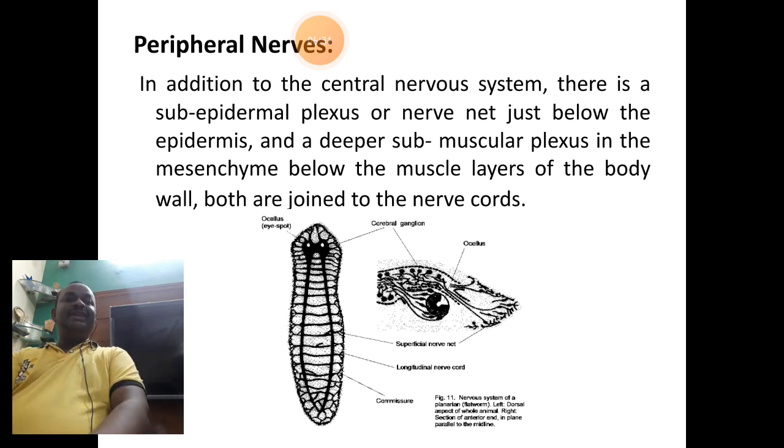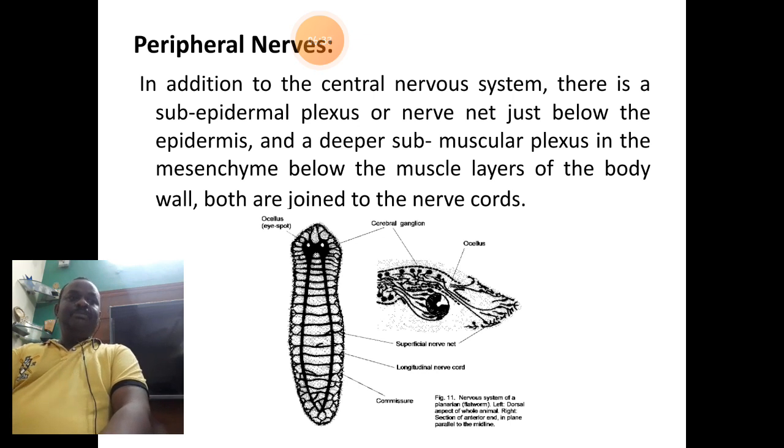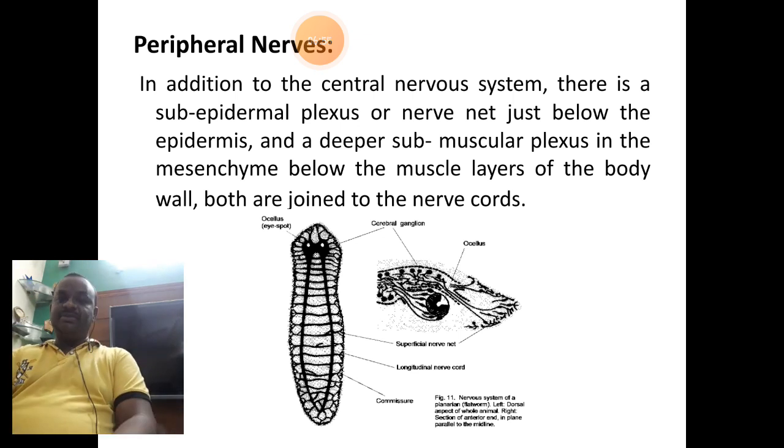The next part of the nervous system of Planaria is the peripheral nervous system. Periphery refers to the outer surface. So these nerves, which are nothing but the peripheral nerves, are joined to the parts of the body which are present outside at the superficial regions.